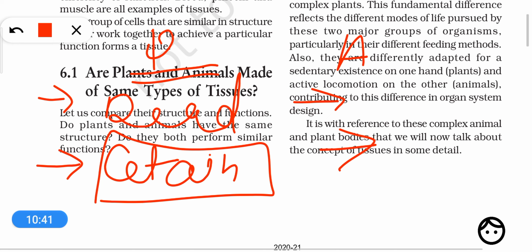All right. Another thing is that in a plant the growth is unlimited, means they keep growing throughout their life. They may increase the length of their branches, they may increase the length of their trunk even at a very older age. But in animals, the increase in length, or we can say the growth, is stopped after a certain period of time.